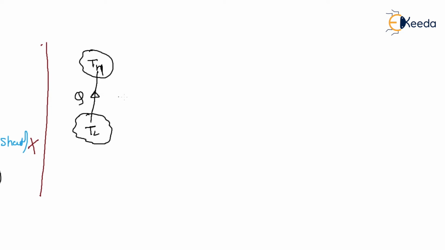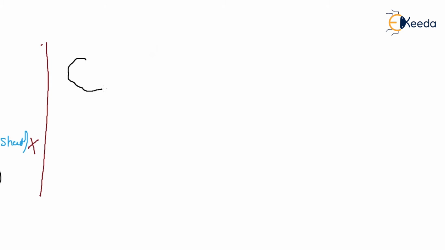But when we produce work, this is very important, I'm telling you. First, there is a high temperature body and there is a low temperature body.